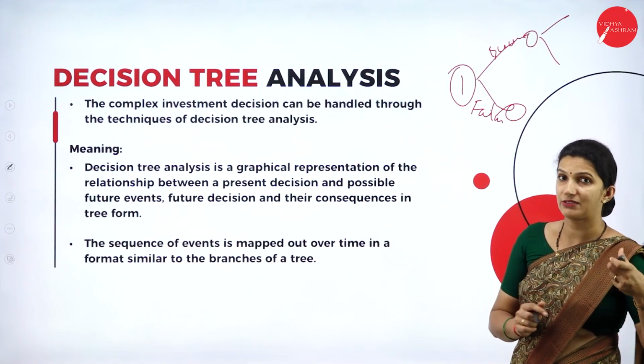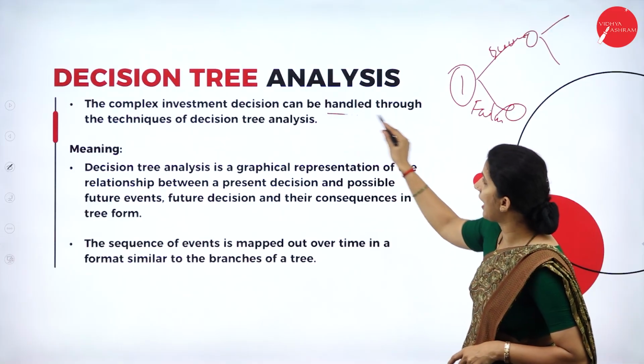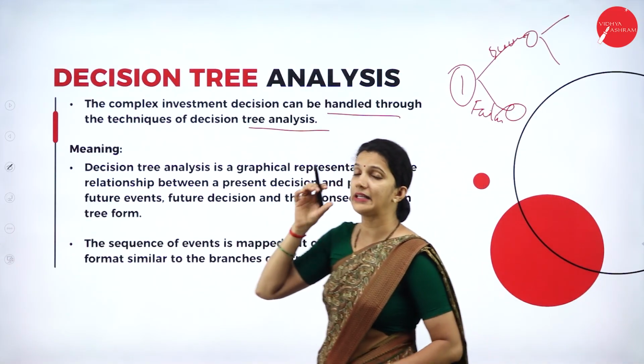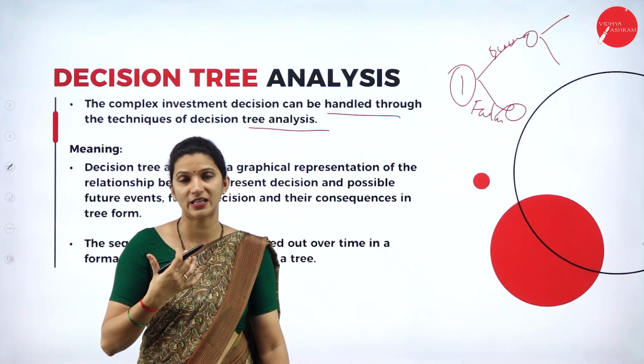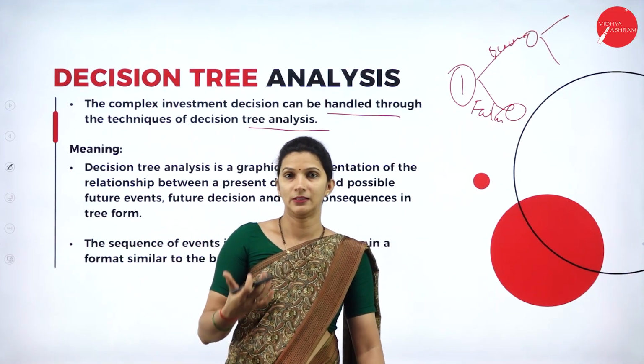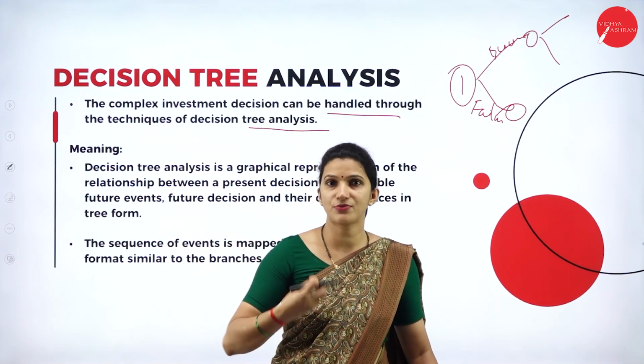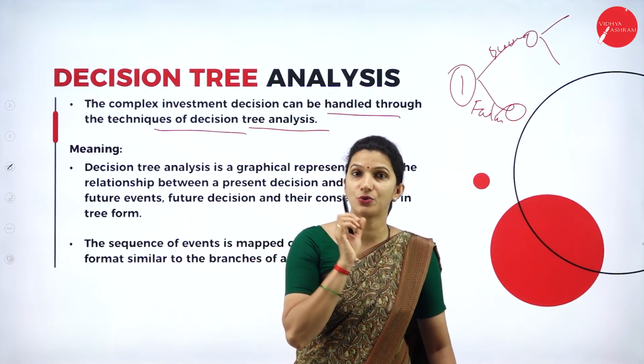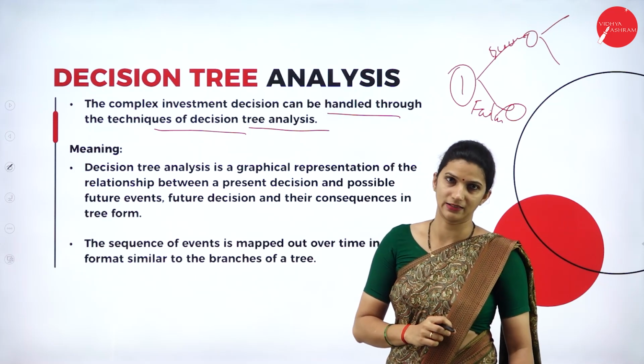The complex investment decisions can be handled through the techniques of decision tree analysis. If any investment decision is complex in nature, we can easily make a choice by using decision tree analysis.